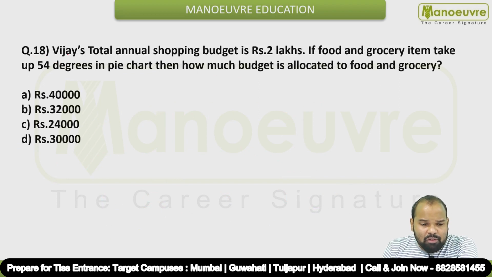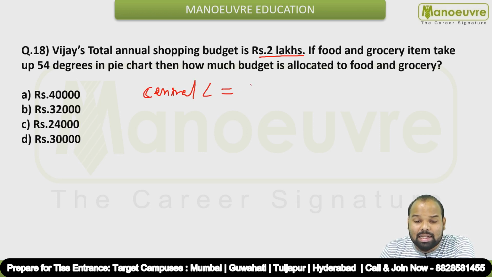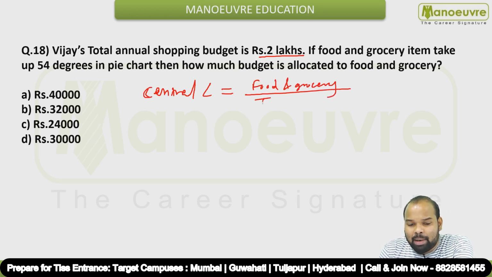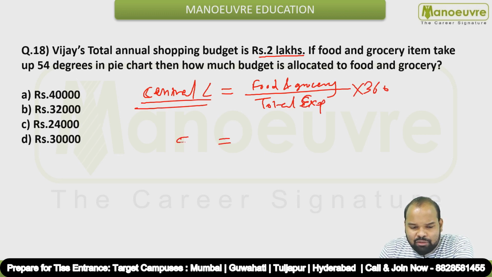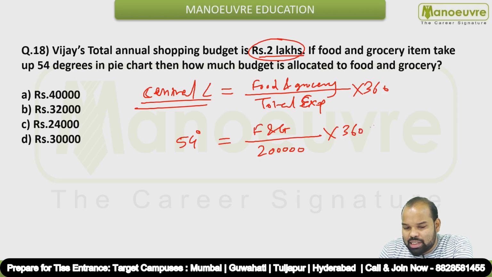Question number 18. Vijay's total annual shopping budget is 2 lakhs. If food and grocery items take up 54 degrees in pie chart, then how much budget is allocated to food and grocery? Okay, so the formula is there. Measure of central angle is nothing but what? Grocery expenditure divided by total expenditure into 360. Okay, so what is the central angle given to you? It is 54 degrees. Then you have to find food and grocery expenditure, and total expenditure is given to you as 2 lakhs. So 5 zeros will be there into 360 degrees. You have to do this.